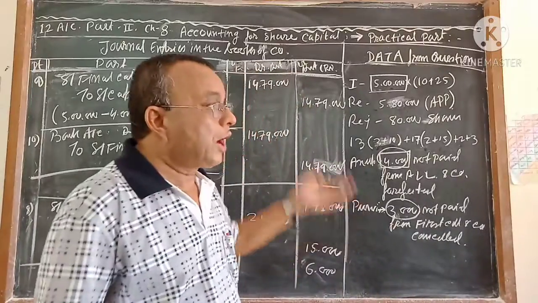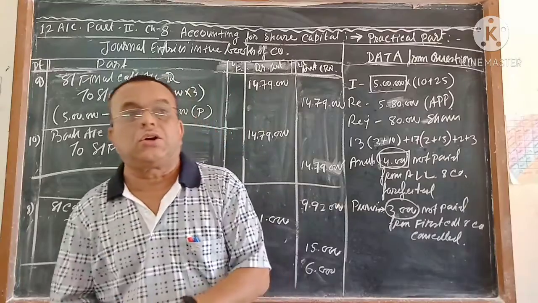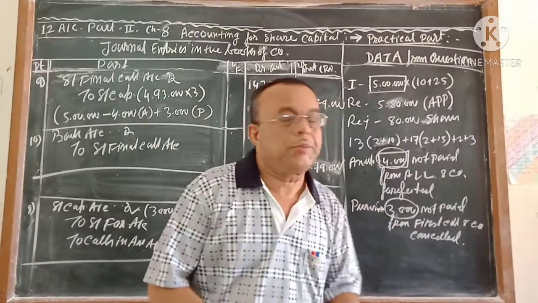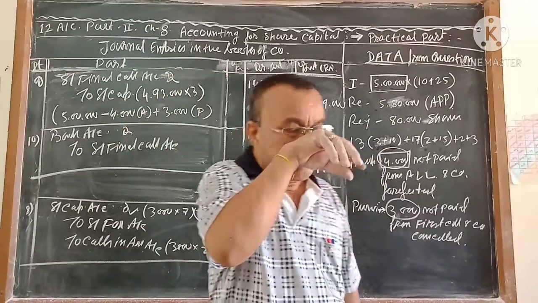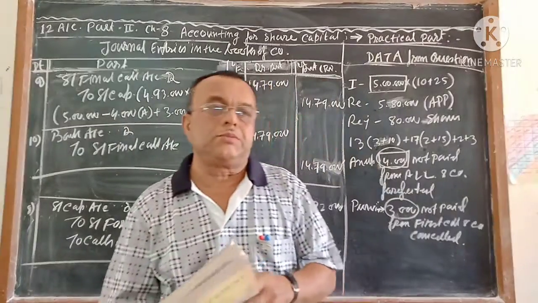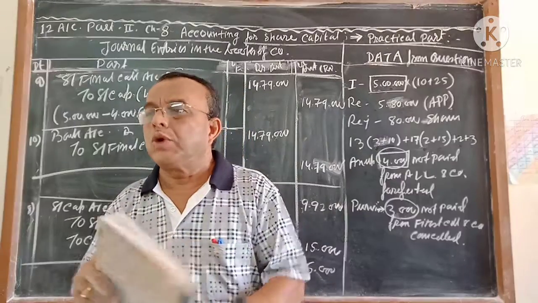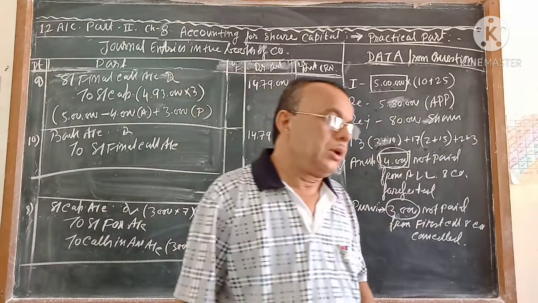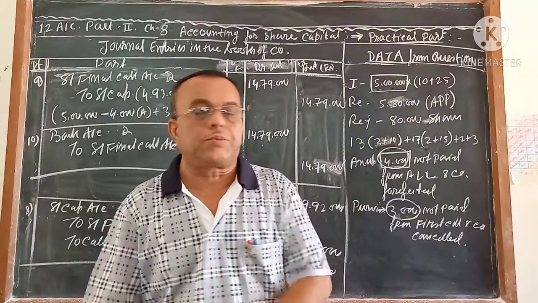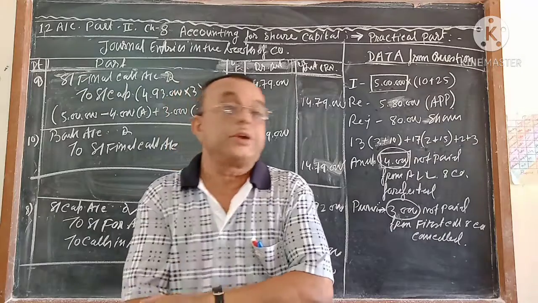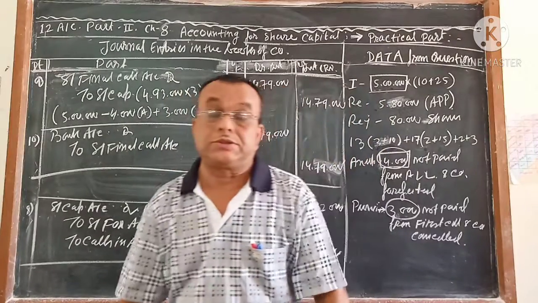Whether premium amount will come or not, that depends on, I told you several times, whether premium amount is cleared or not. If it is cleared, it will not come. If it is not cleared, it will come. Like that sum, long sums, you may practice. This chapter you might have seen most of the sums I made on my own. According to your book, what type of sums are given, very few questions I have taken from your book, either from illustration or from exercise. You have to practice from the book, the exercise and illustration, all types of sums.